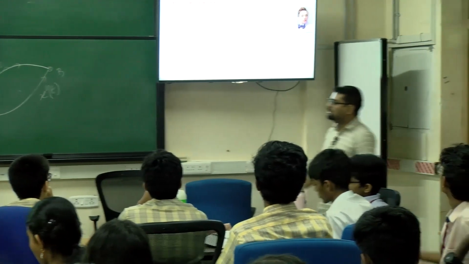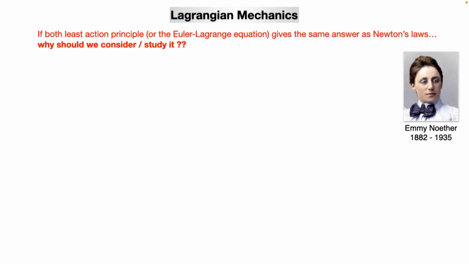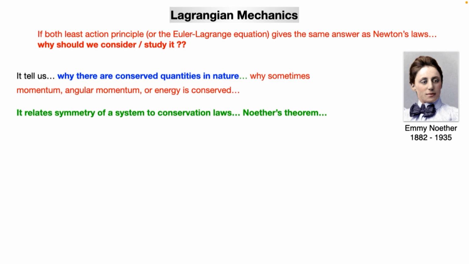That was pointed out by another mathematician, Emmy Noether. She tells us that if we are using Lagrangian mechanics or the least action principle, we can understand why there are some conserved quantities in nature. Why sometimes momentum, angular momentum, even energy is conserved. And it turns out that they are related to the symmetry of the problem. If the Lagrangian is symmetric in some certain fashion, we get a conservation law.